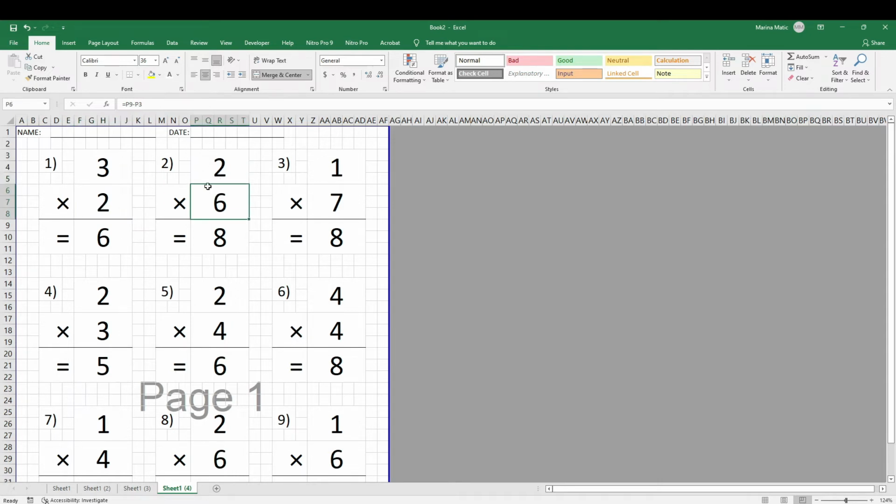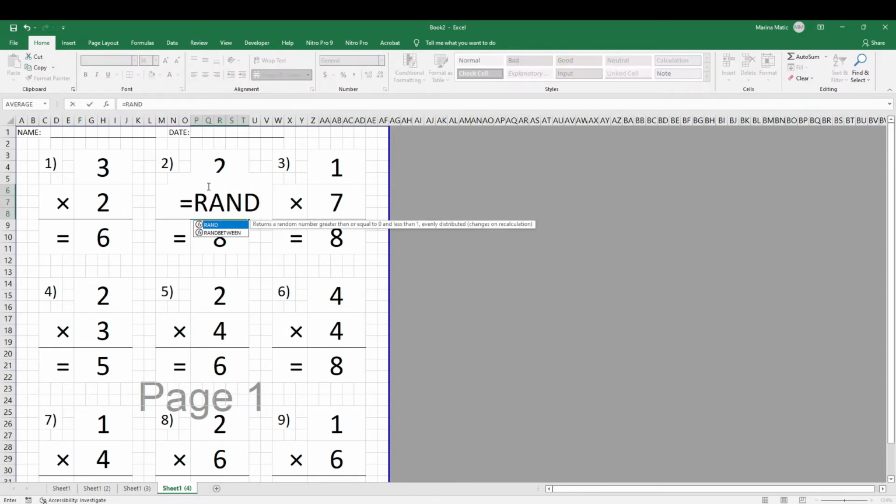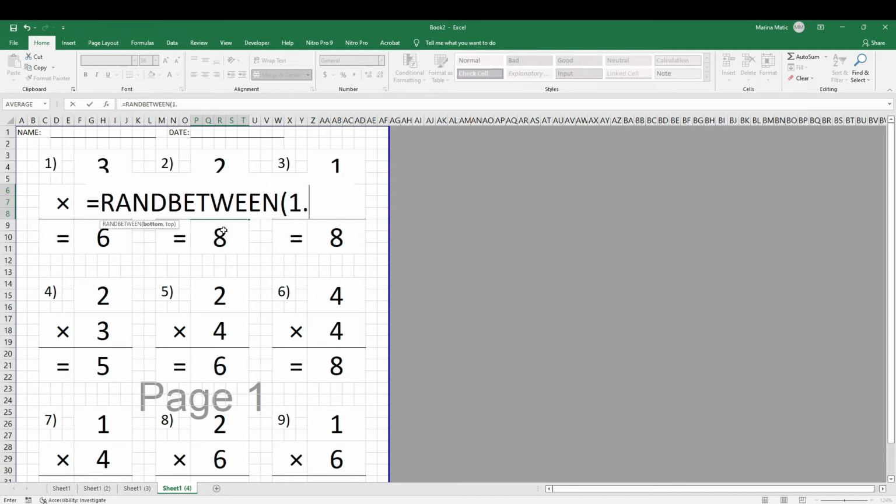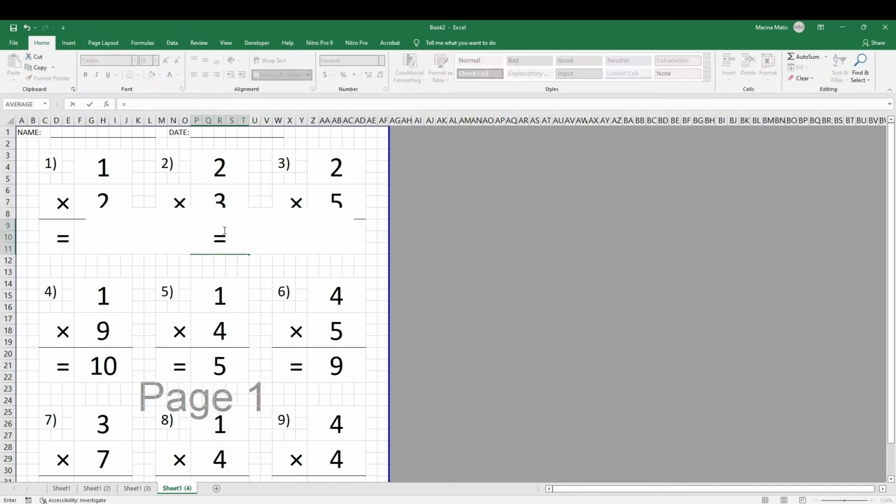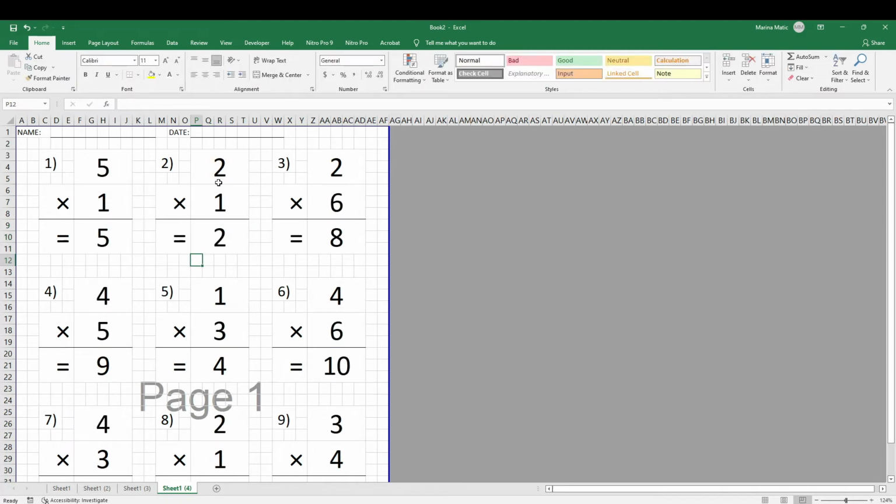Here we can flip it. We can put this random between 1 to 5 here on the bottom, and then once again here it's going to be this times this. And now what is going to happen is that this number is going to be higher than this number here. So that is how you create a mix between the equations.